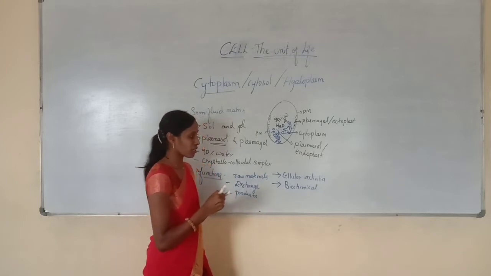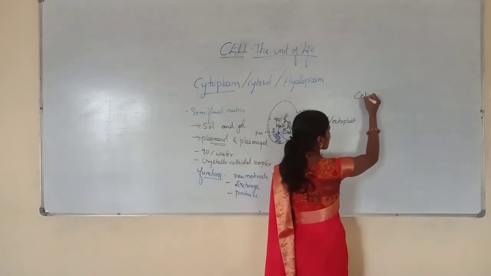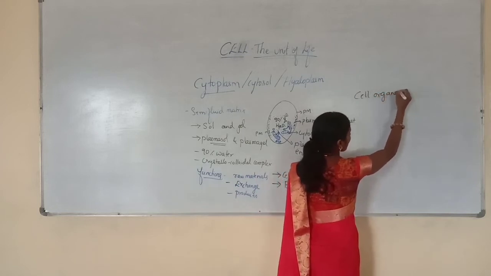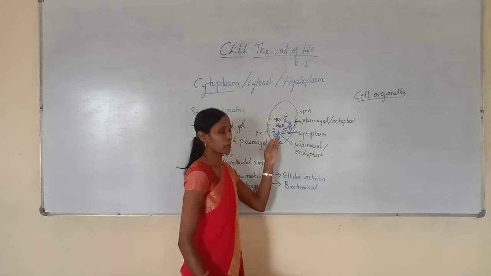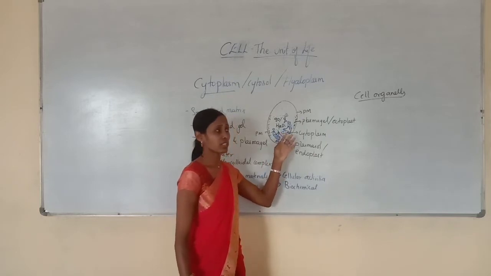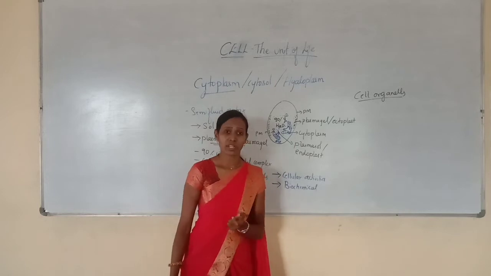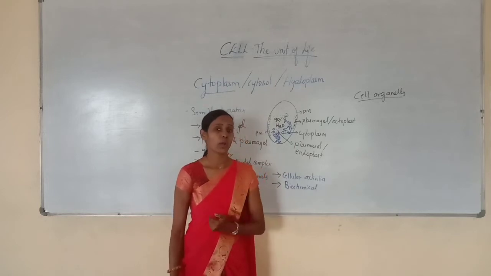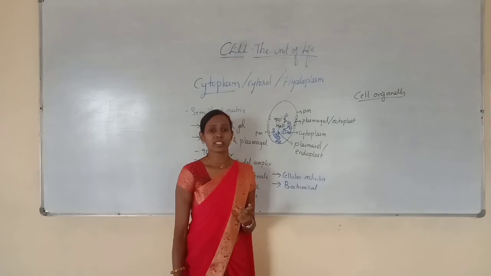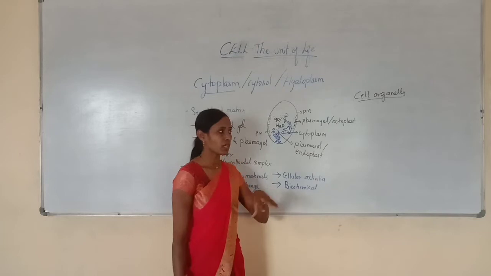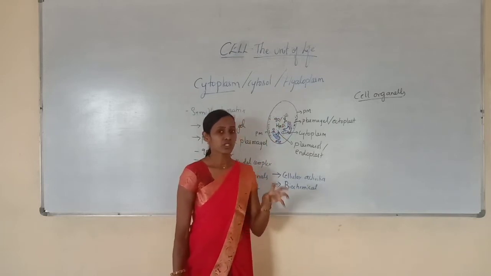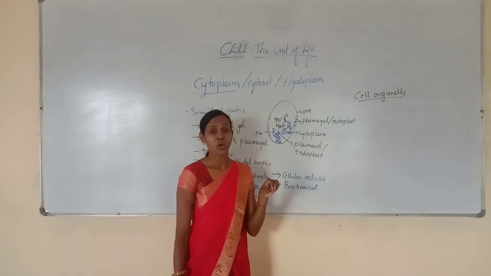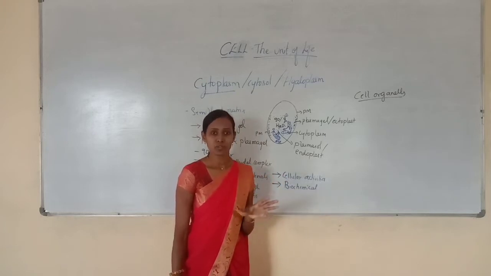Next, we need to discuss the cell organelles. Earlier I have mentioned the endoplasmic reticulum, chloroplast, ribosomes, etc. All these are called cell organelles. Then what exactly are cell organelles? The cell organelles are nothing but subcellular structures. Subcellular in the sense that they are present within the cell. They are subcellular structures and they have distinct morphological features.